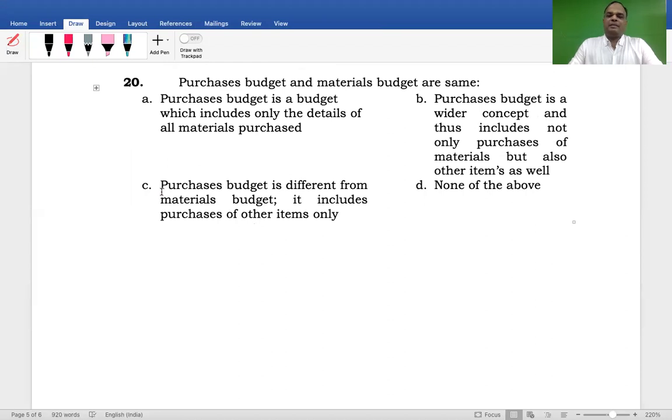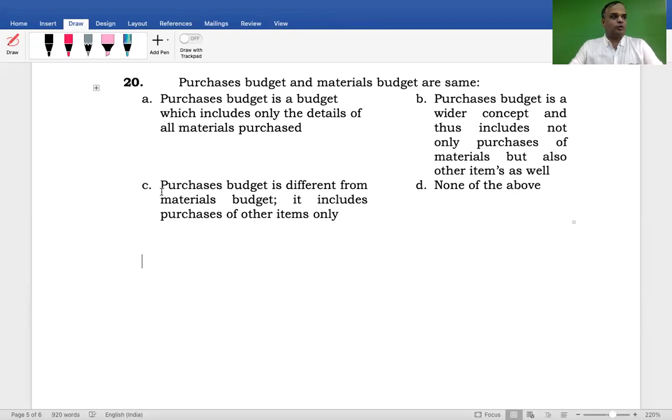Purchase budget and material budgets are. Option A. Purchase budget is a budget which includes only the details of all materials purchased. B. Purchase budget is a wider concept and thus includes not only purchase of material but also other items as well.